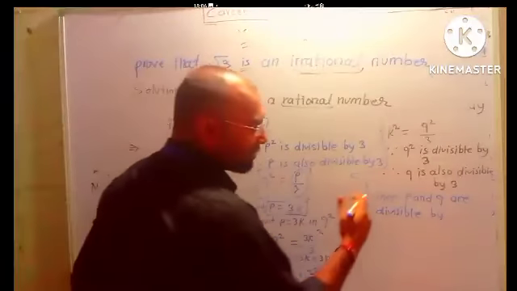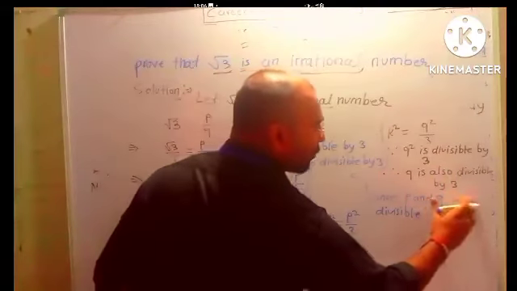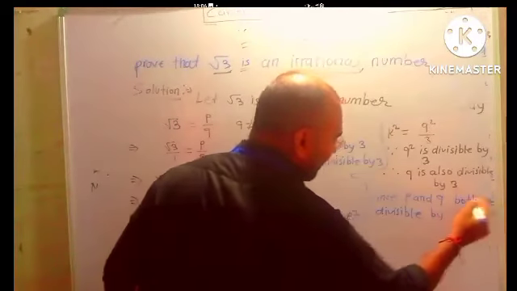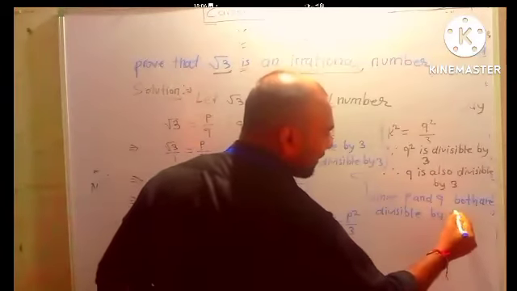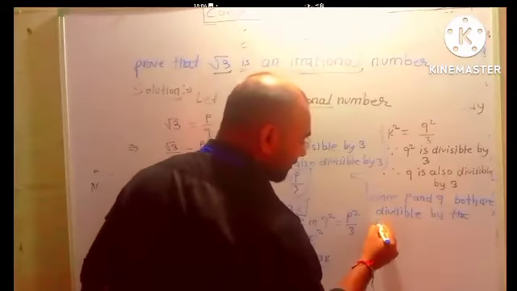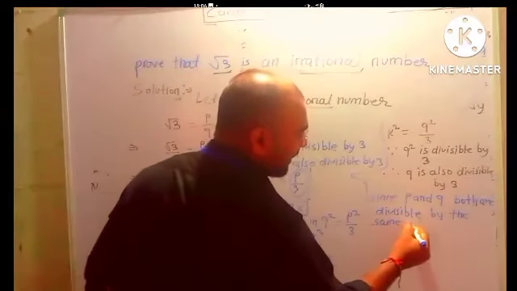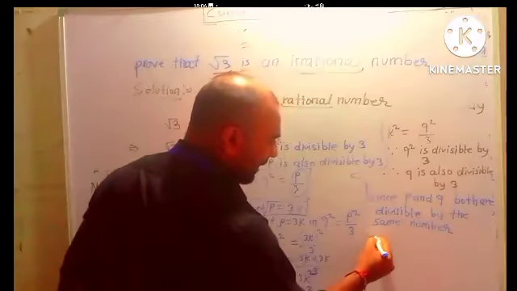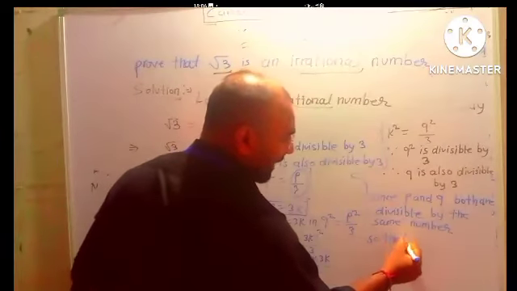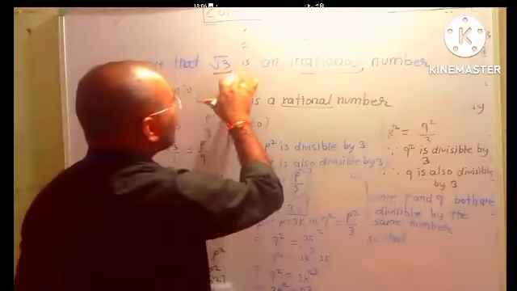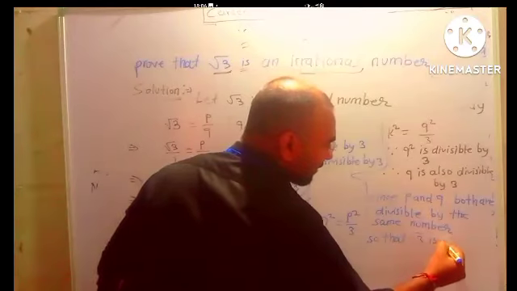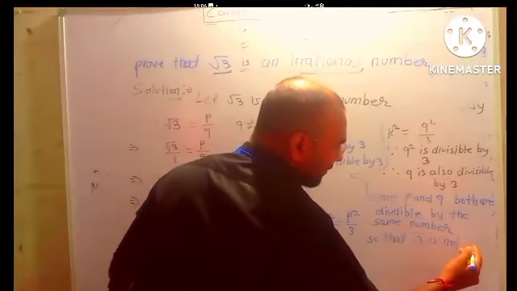So you have to write it as same: since P and Q both are divisible by the same number 3, this number is not rational.